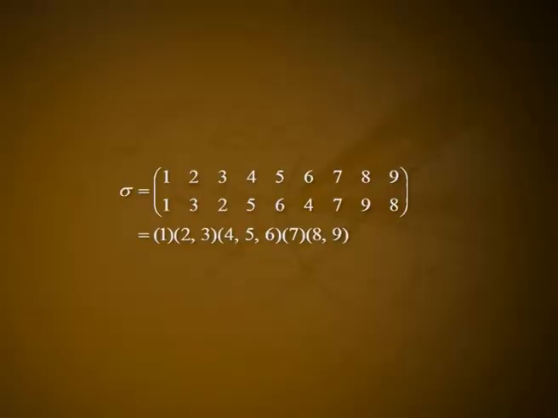Example 5. Consider the permutation sigma belonging to S9, given by: sigma is the permutation that maps 1 to 1, 2 to 3, 3 to 2, 4 to 5, 5 to 6, 6 to 4, 7 to 7, 8 to 9 and 9 to 8. That is equal to the product of the cycles (1), (2, 3), (4, 5, 6), (7) and (8, 9). This, together with the fact that 1 plus 1 plus 2 plus 2 plus 3 is equal to 9, implies sigma has the cycle decomposition 1, 1, 2, 2, 3.